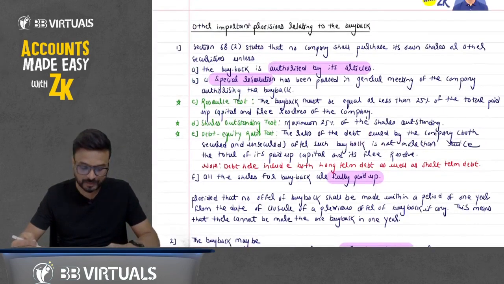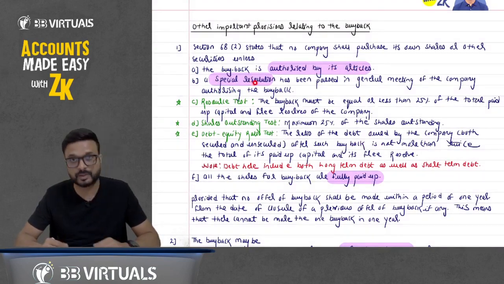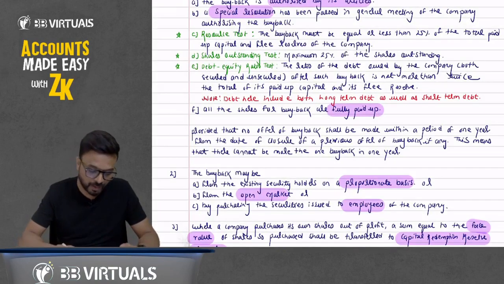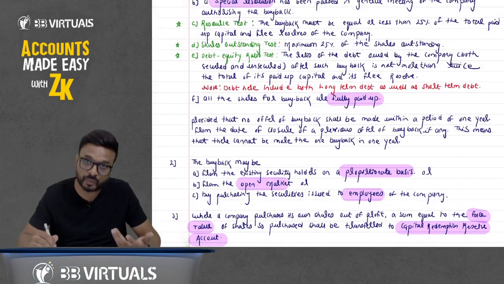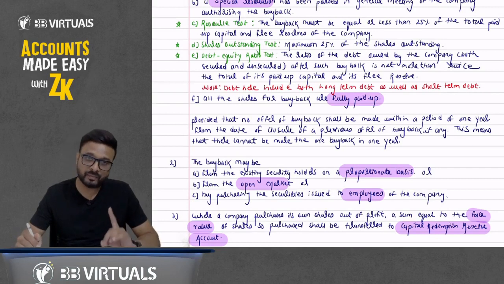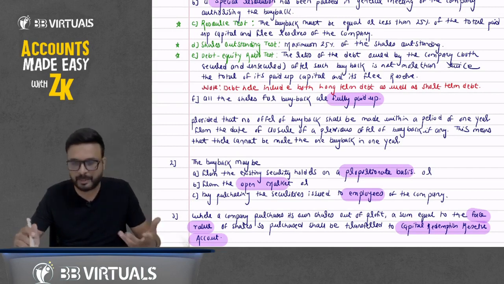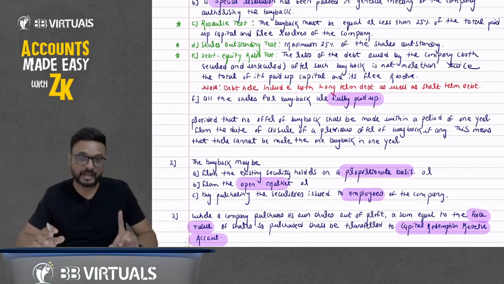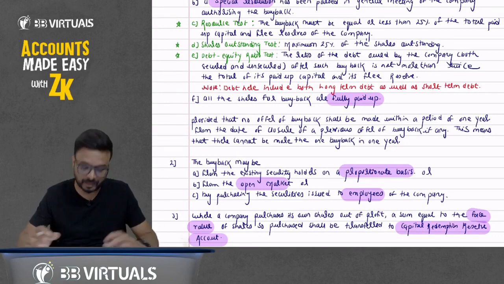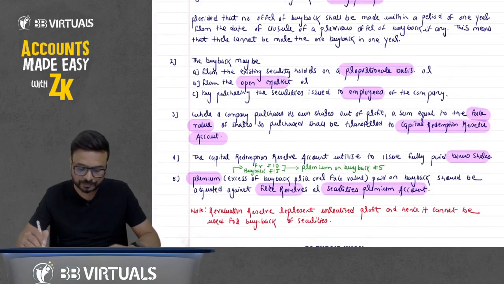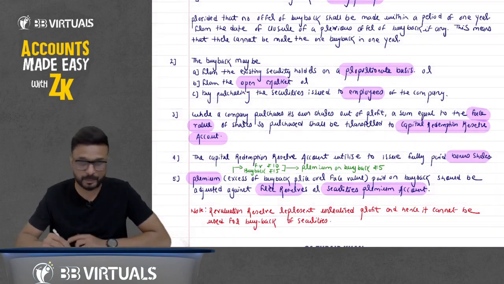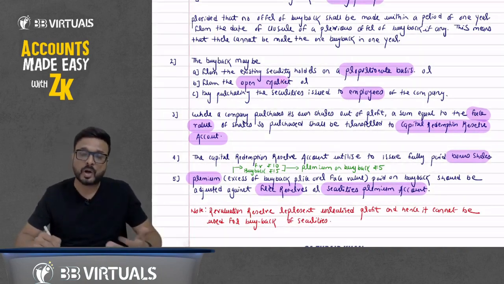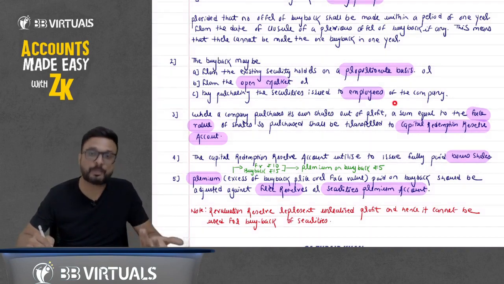Now, some important points: buyback should be authorized by the articles. There should be a special resolution passed. And points C, D, E we will discuss later. The shares that we are going to buy back should be fully paid up. In one year, we can do only one buyback. There should be a gap of one year for every buyback. And we can purchase the shares from the existing shareholders on a proportionate basis, from the stock market, or the shares that we have issued to employees.